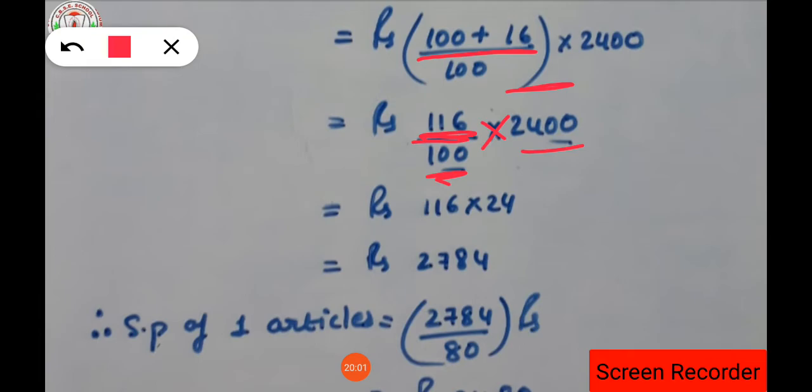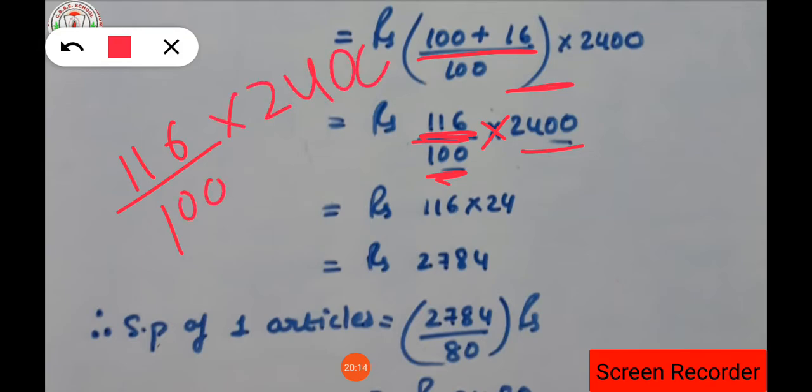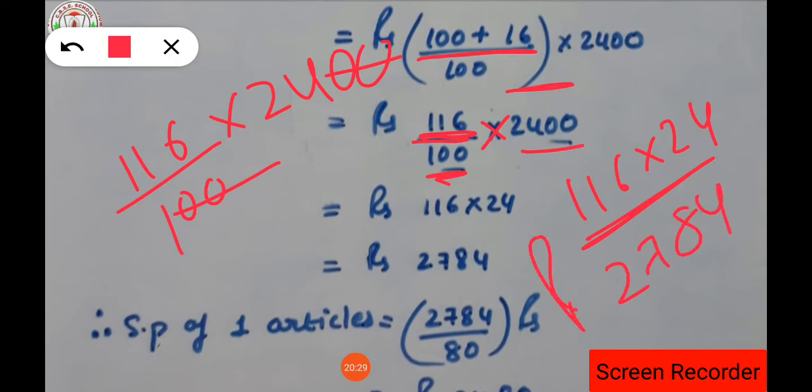So 116 upon 100 into 2400 here. So this 20 and this 20 will get cancelled from the numerator and denominator. The number left out is 116 into 24. So while multiplying these two numbers, what do we get? 2784 rupees. Clear everyone how to solve?